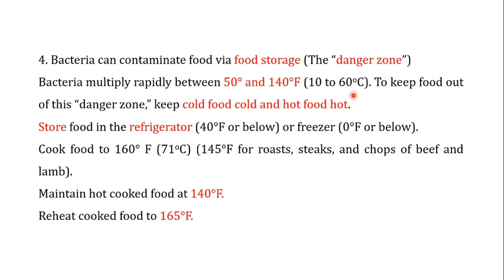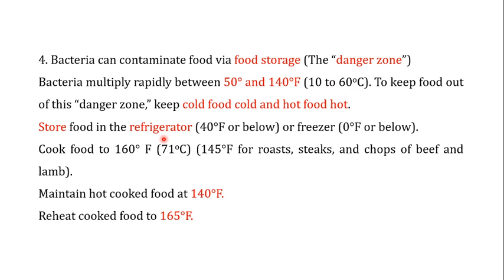To keep food out of this danger zone, cold food should be kept cold, and hot food should be kept hot. What I mean by that is that you should keep the food below 10 degrees centigrade or above 60 degrees centigrade, because this is the temperature range where bacteria rapidly multiply, and when they multiply, they can be responsible for causing foodborne diseases.